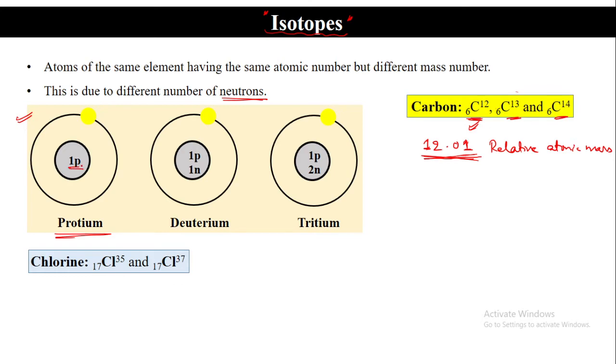If I remove this electron, will it still be a hydrogen element or will it become different? It will not be a hydrogen element.